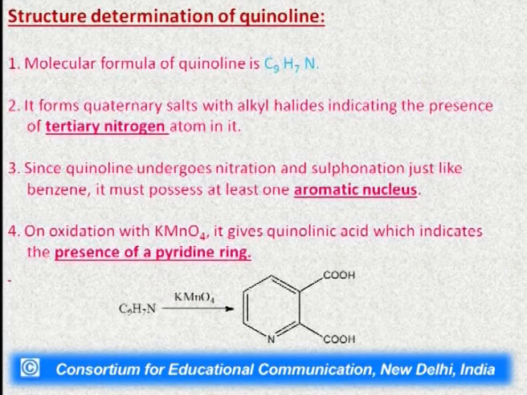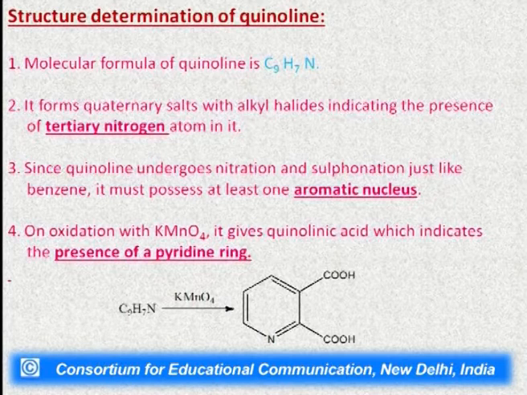Then comes the structure determination of quinoline. Before starting it, I just want to start with the structure determination of any compound. We have isolated this quinoline from the cinchona bark. We don't know which compound is present in a particular beaker, whether it has carbon, nitrogen, or any other heteroatom.